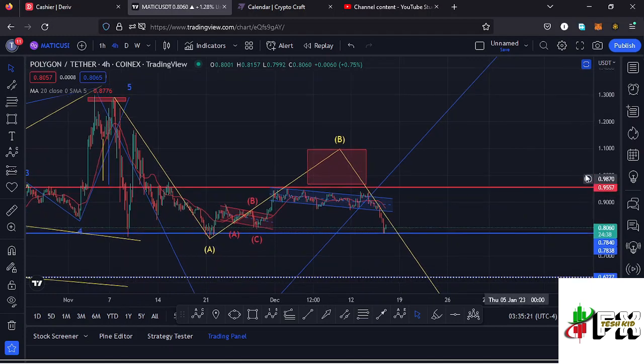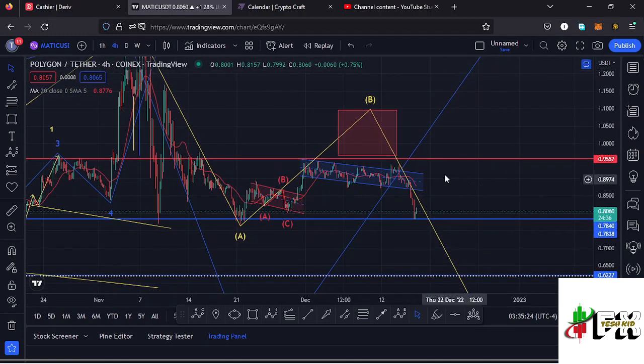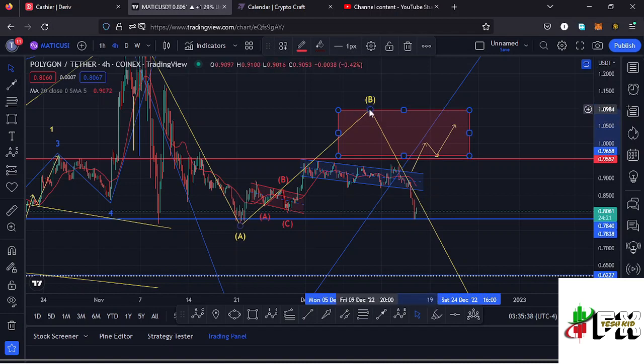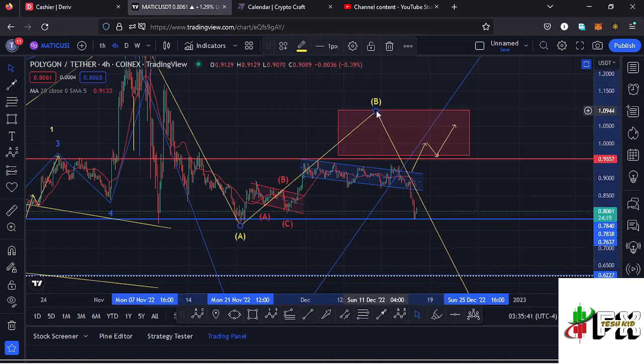And for that to happen, I expected a breakout out of the channel to the upside, also managed to break above the key area of resistance at around the $0.95 mark, maybe even see a retest of that key area of resistance, continue pushing even higher to fully maximize the formation of that wave B within this red target area over here. But it seems like we are not going to have that movement to the upside in the formation of that wave B to fully maximize that red target area right here, because you can see we have seen a breakout out of the channel to the lower side and we have continued pushing in even lower.